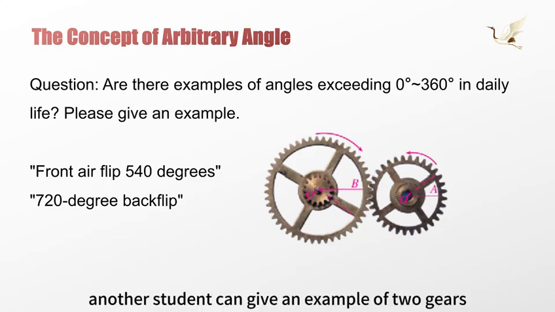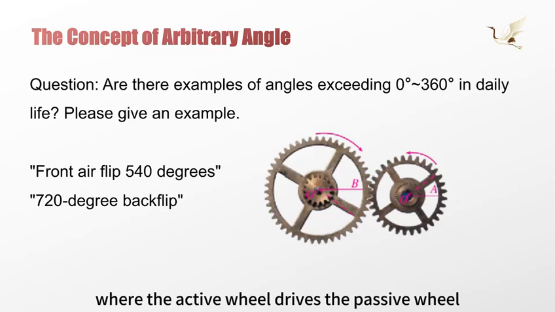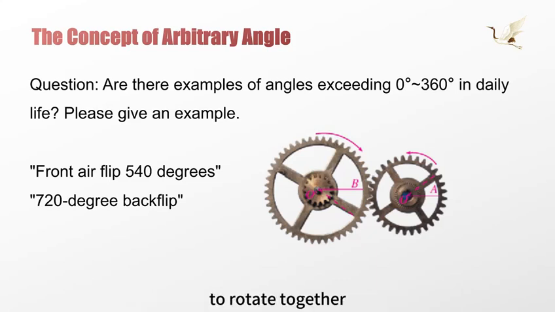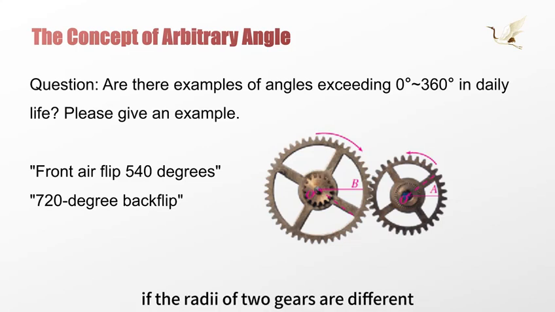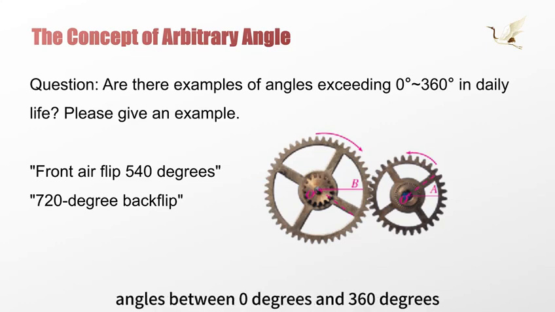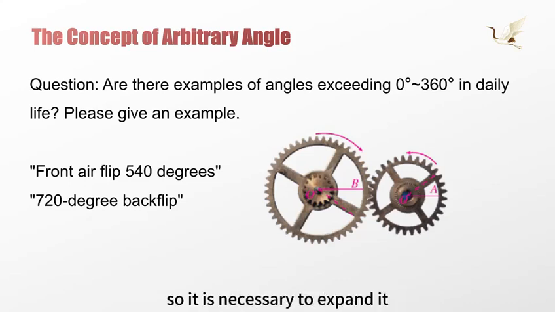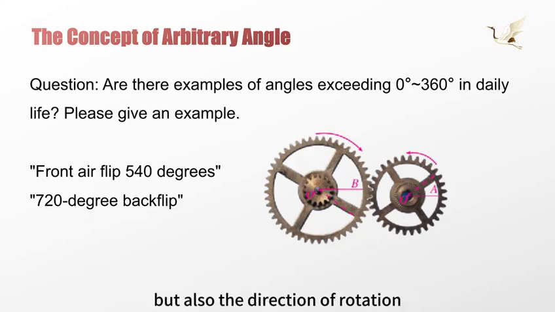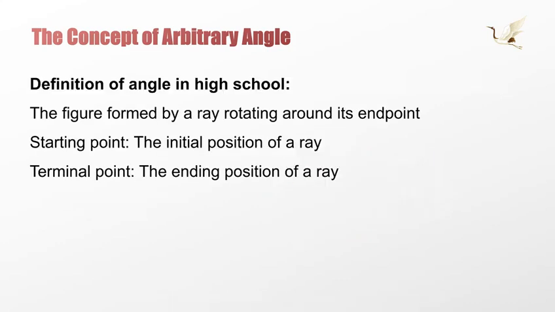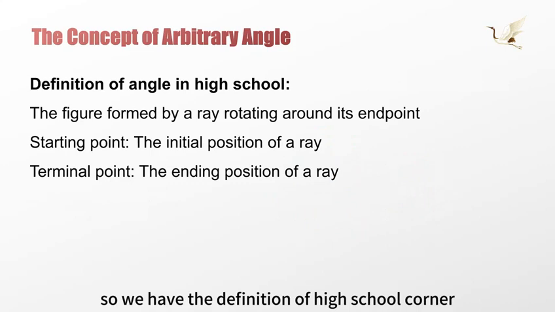Another student can give an example of two gears meshing together, where the active wheel drives the passive wheel to rotate, indicating that their rotation directions are different. If the radii of the two gears are different, their rotation will also be different. These two examples vividly illustrate that angles between 0 degrees and 360 degrees are no longer sufficient to solve problems in daily life. So it is necessary to expand the concept, considering not only the amount of rotation, but also the direction of rotation. So we have the definition of the high school angle.